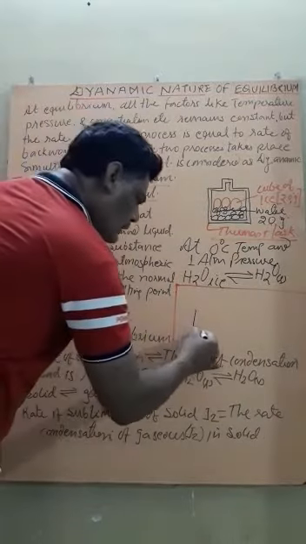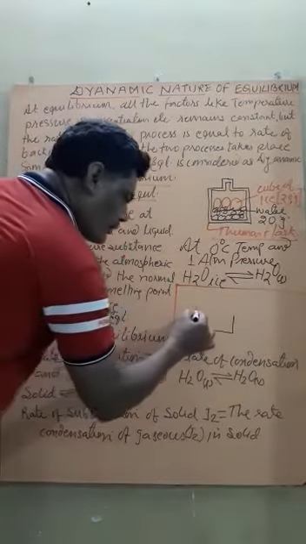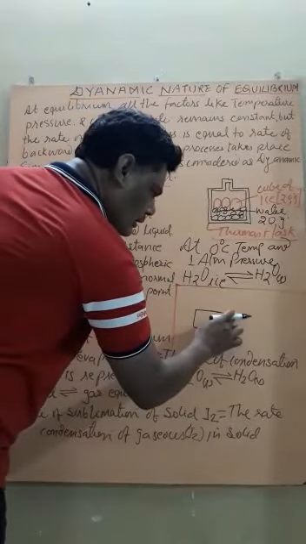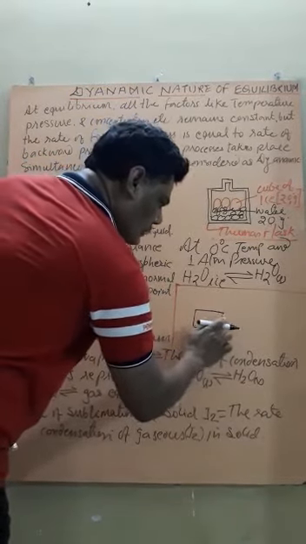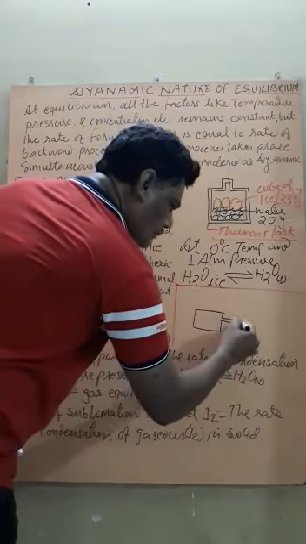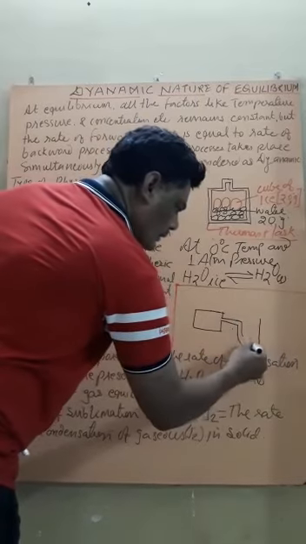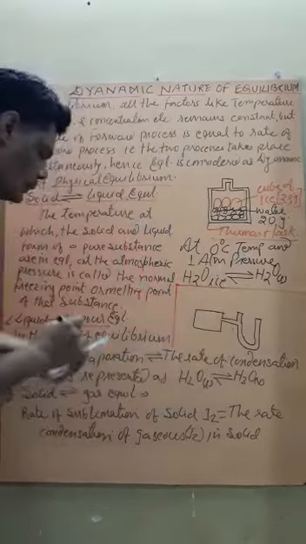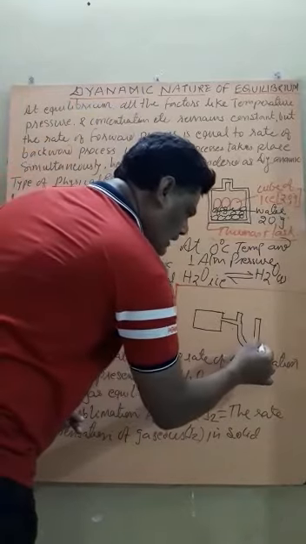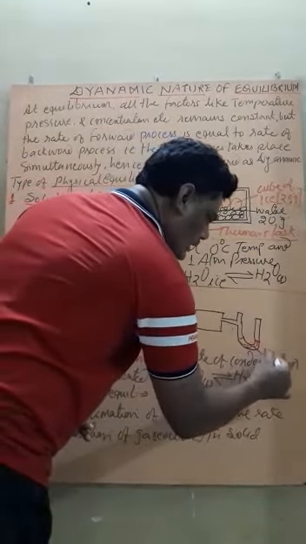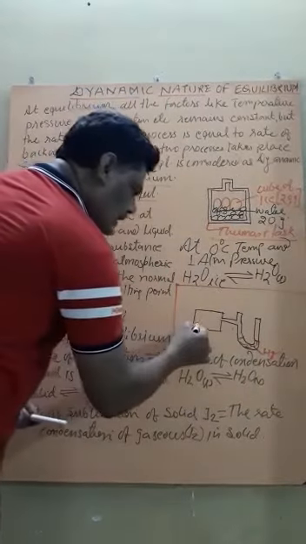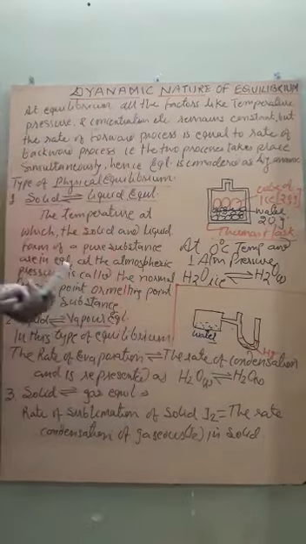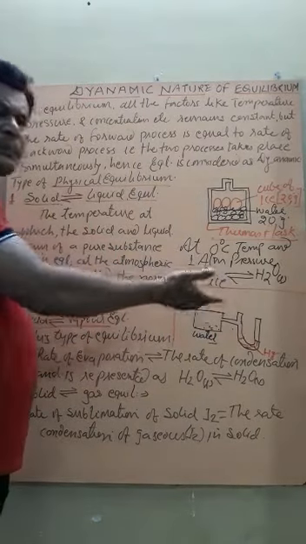Suppose there is a vessel which is closed completely on that side, but there is a small aperture to which one U-shaped tube is linked, like that, where mercury is filled up to this level, and there is also liquid water in the vessel, and the vessel is kept for some time.